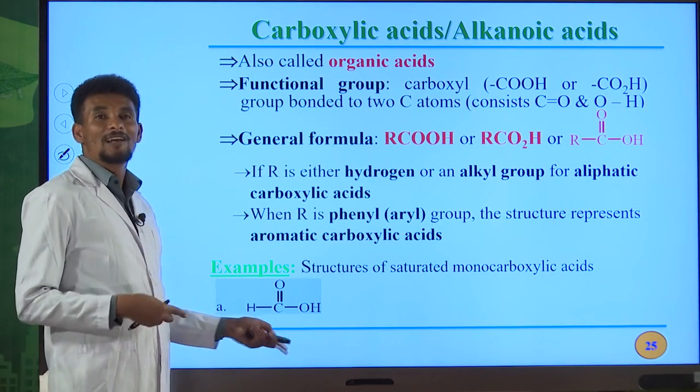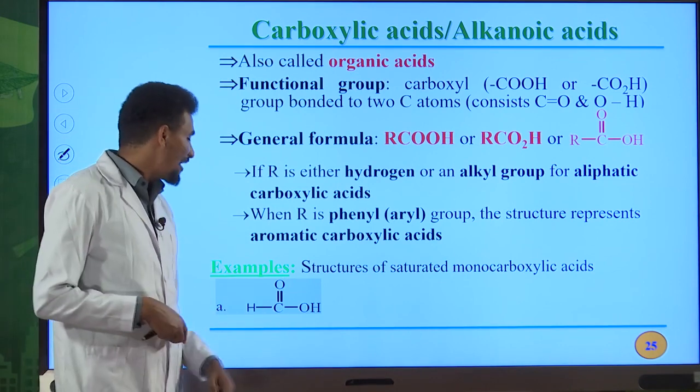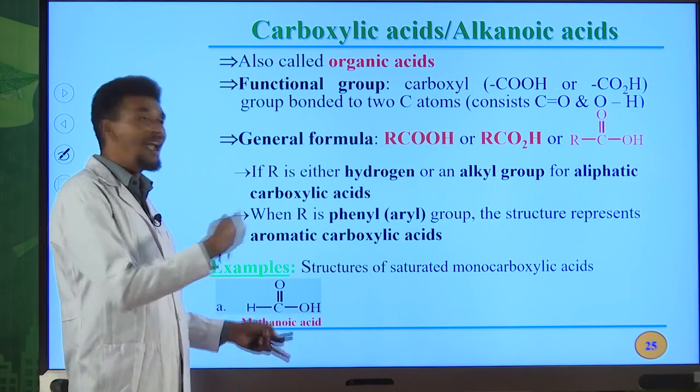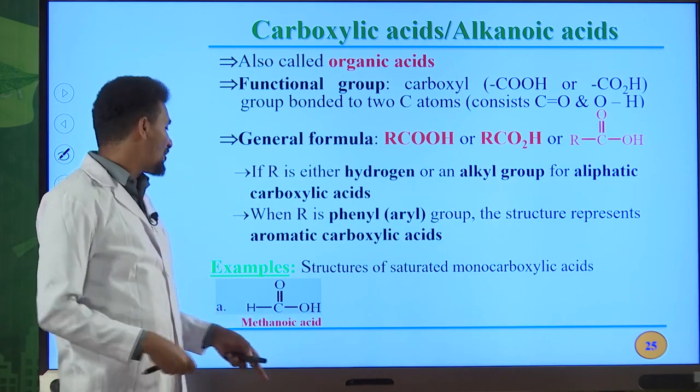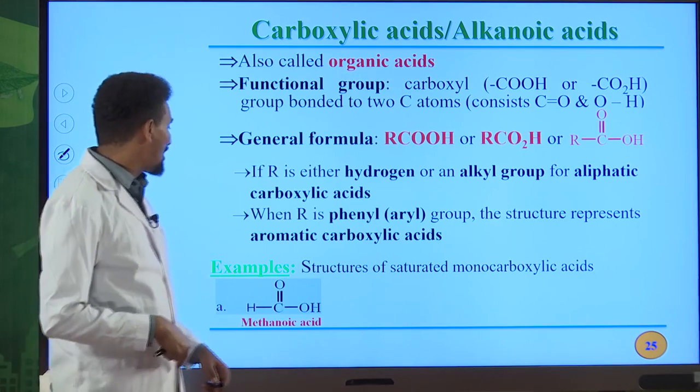The common name of this one is formic acid. I already told you about that one. Its IUPAC name is methanoic acid. Methanoic, from methane. The E of an alkane must be replaced by oic acid to write the IUPAC name for a carboxylic acid.